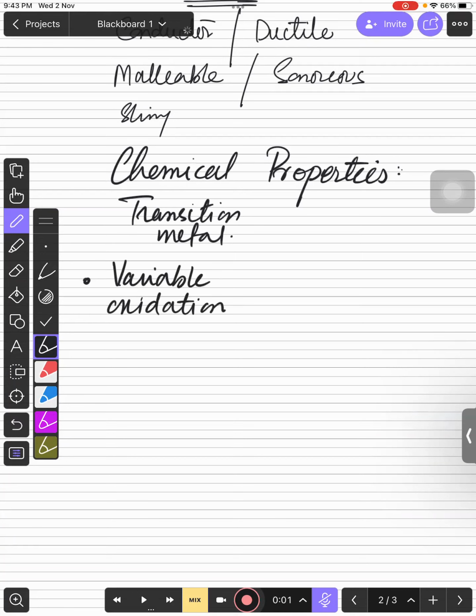Variable oxidation state का मतलब होता है they have more than one compounds. For example, if you talk about iron, so iron can form iron 2 chloride and iron 3 chloride as well. So transition metal का नाम जब भी लिखा हुआ होगा ना पेपर में, आपको लिखना होगा तो आपको इसी तरह लिखना पड़ता है.